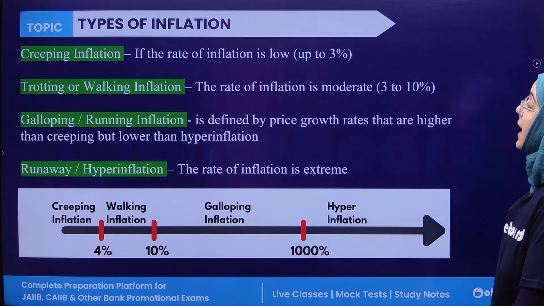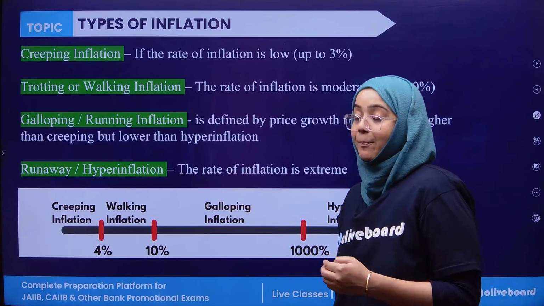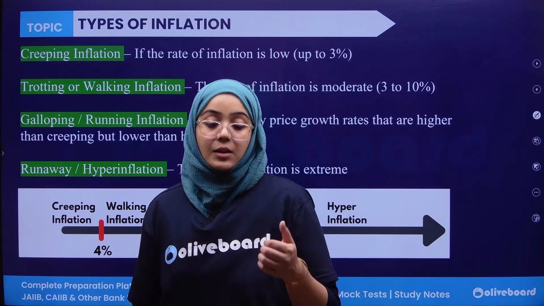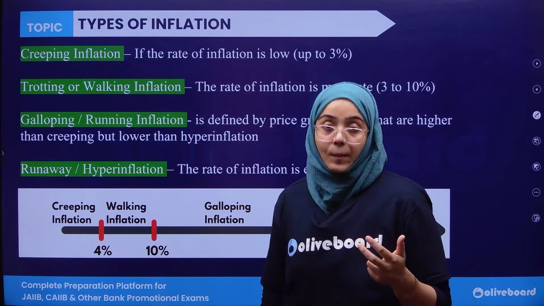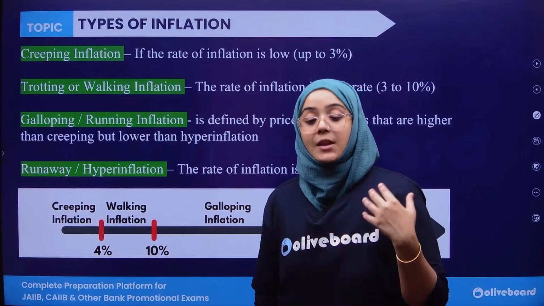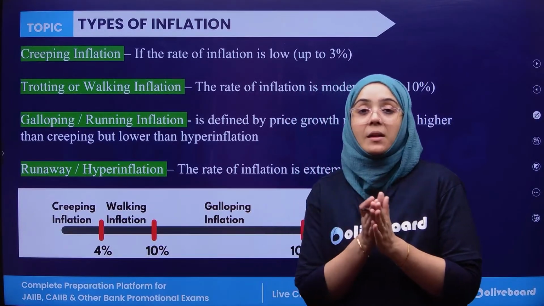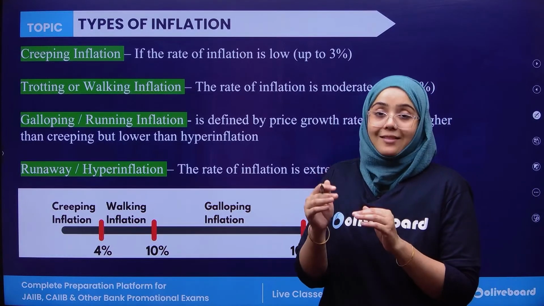Okay, now what are the types of inflation? First of all, depending upon the speed at which inflation is coming, there are types: creeping, walking, galloping, and even running inflation. First stage is creeping, second stage is trotting, that is walking.